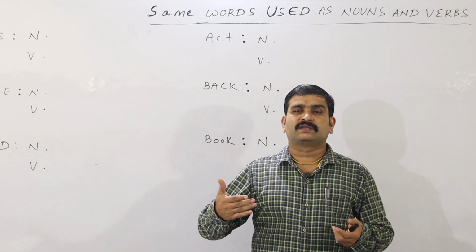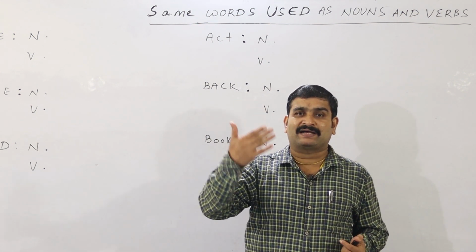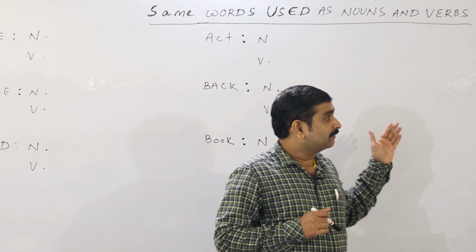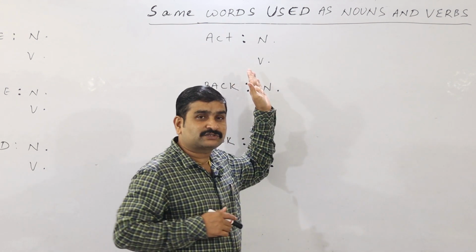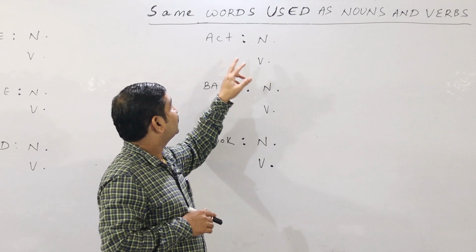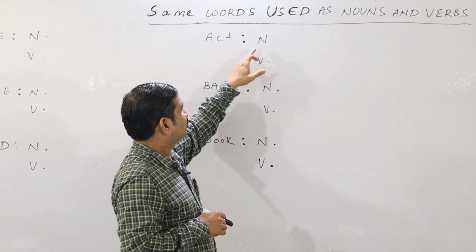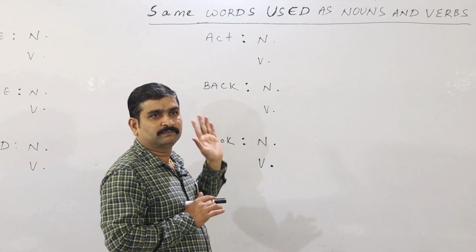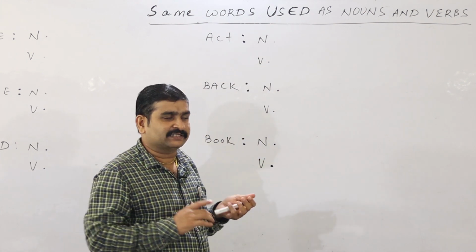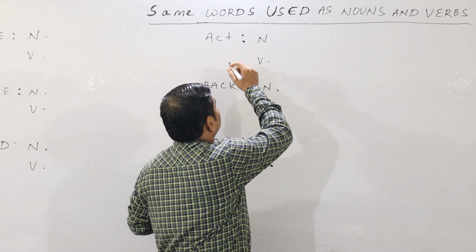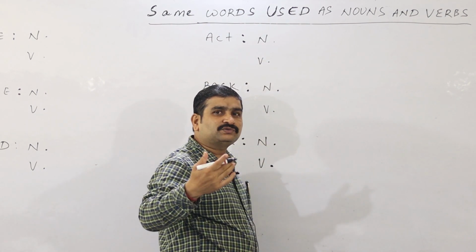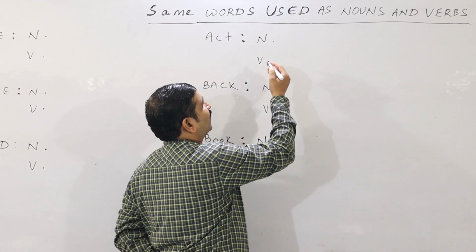Here, let me tell you the first example. I have written here, all of you look at it, the first word. The first word is act. So here we have to use it as a noun as well as a verb. So let me coin a sentence first. I am writing a sentence, noun. How to use the word act as a noun? One example.